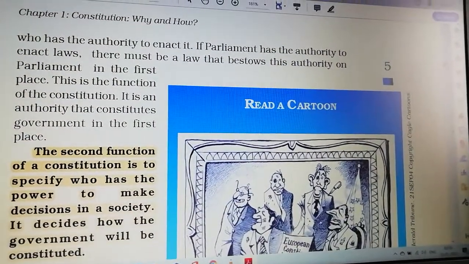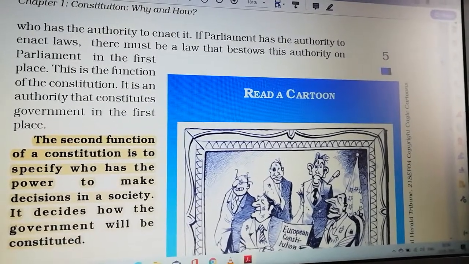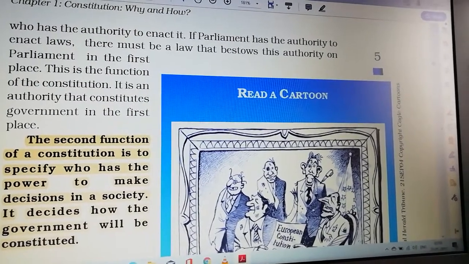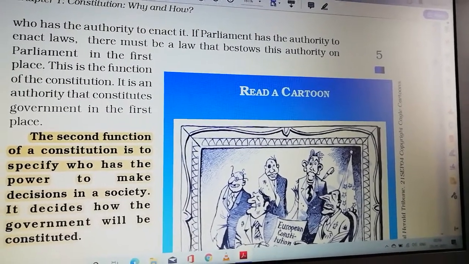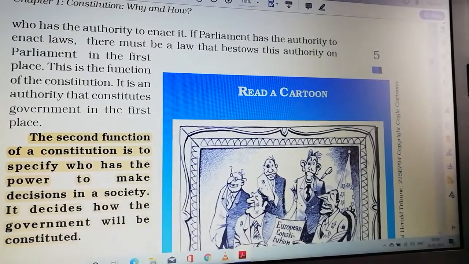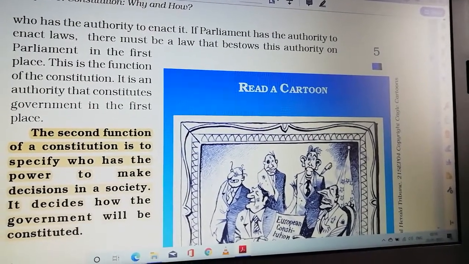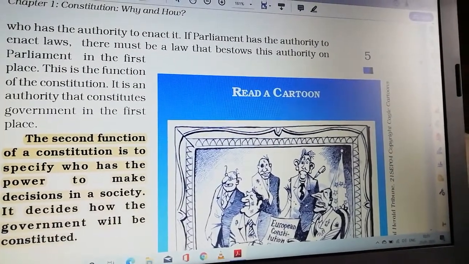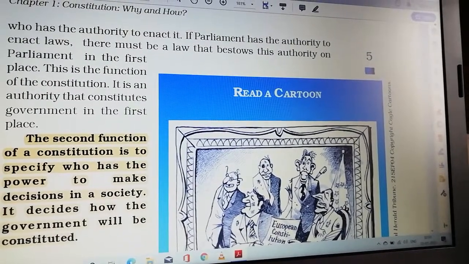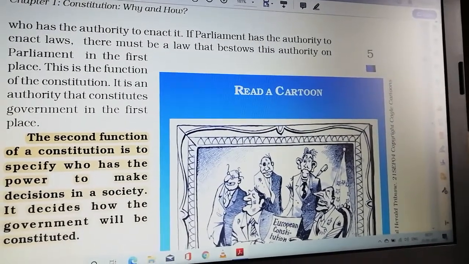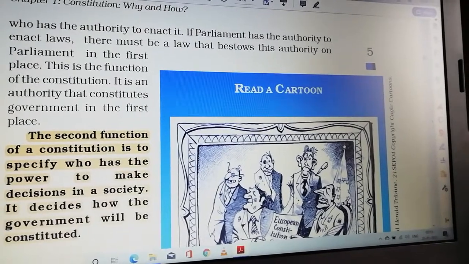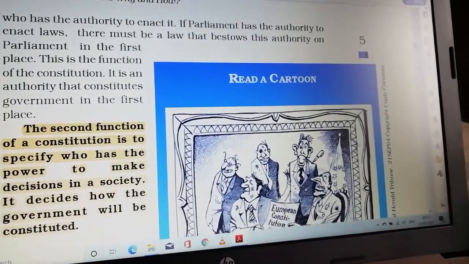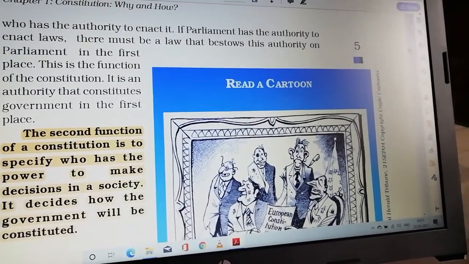Then the second function of a constitution is to specify who has the power to make decisions in a society. It decides how the government will be constituted. You can read the statement again. This was the second function. The constitution will show who has the power to make decisions in a society.